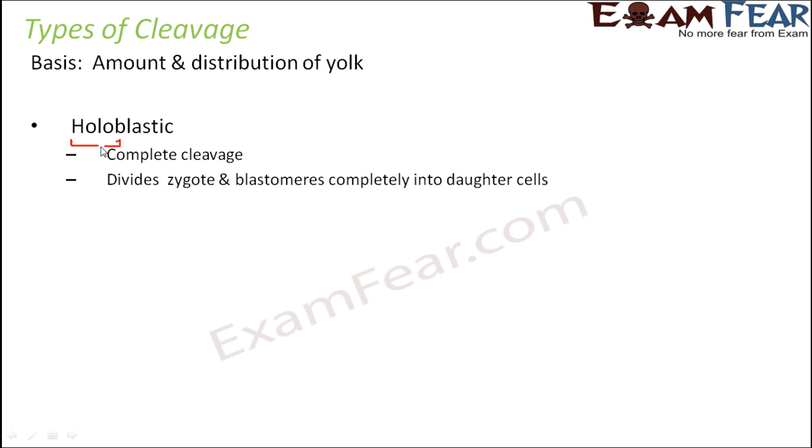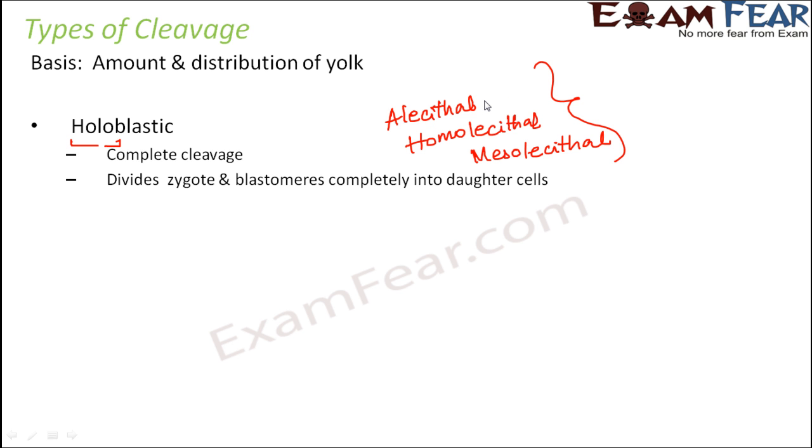So this type of cleavage takes place in which type of eggs? So this complete cleavage takes place in case of alecithal eggs, homolecithal eggs, and mesolecithal eggs. Now can you tell me why? That's because if you look at all these three types, alecithal means they do not have yolk at all. So yolk is not there, so there is no problem at all. The entire egg can be broken, right?